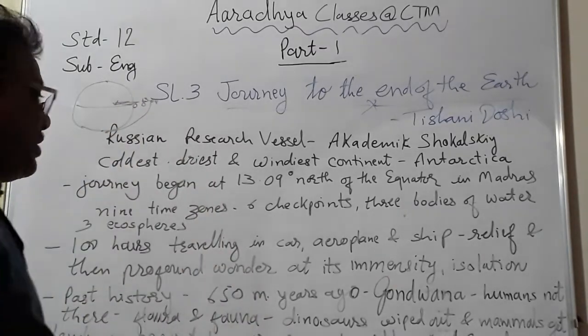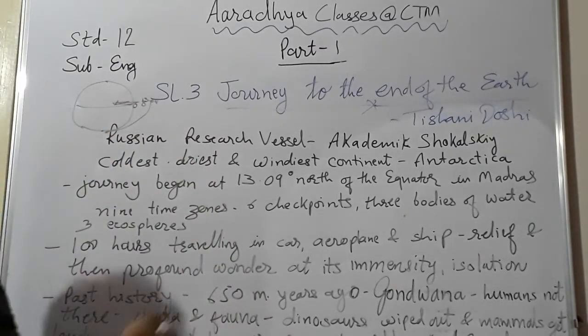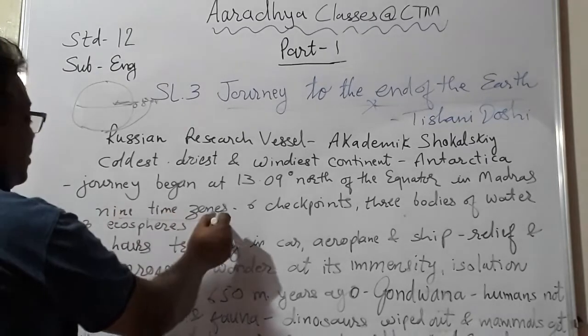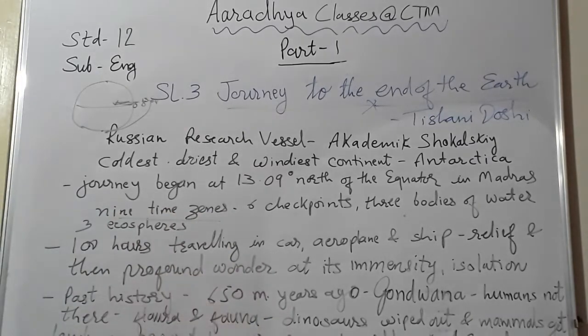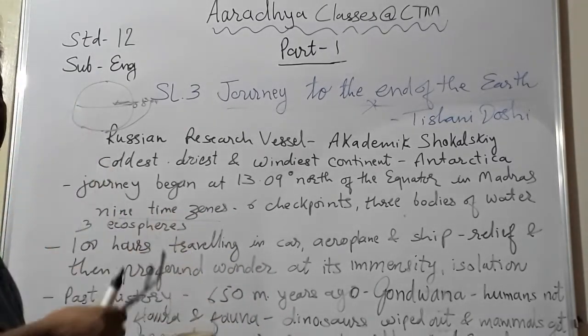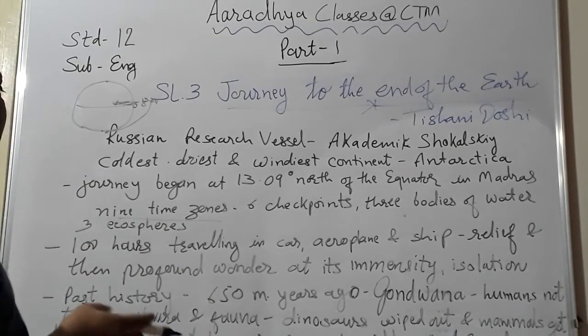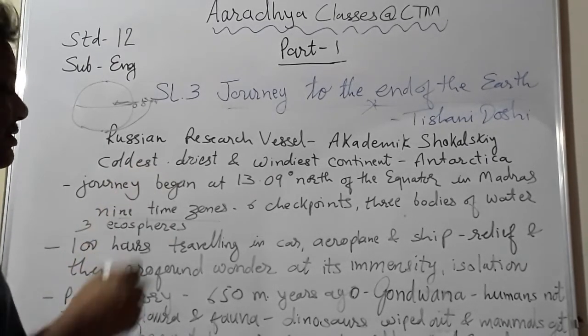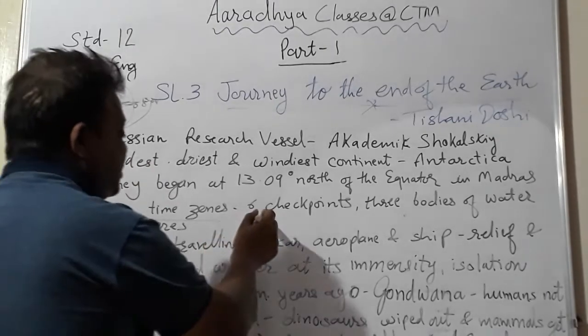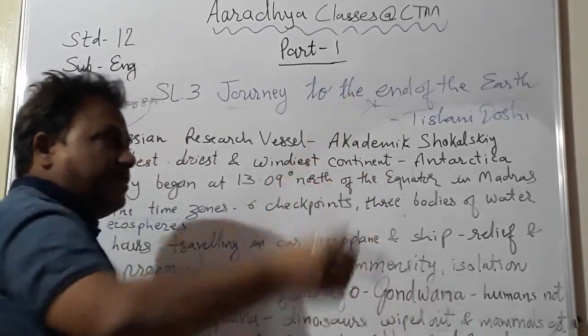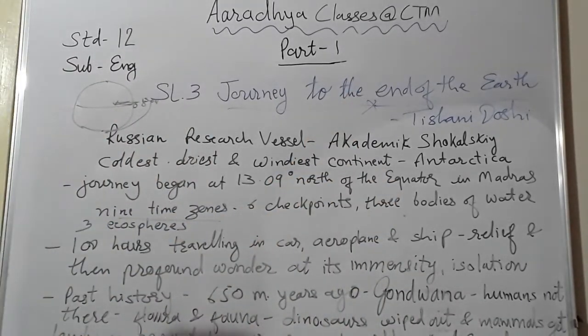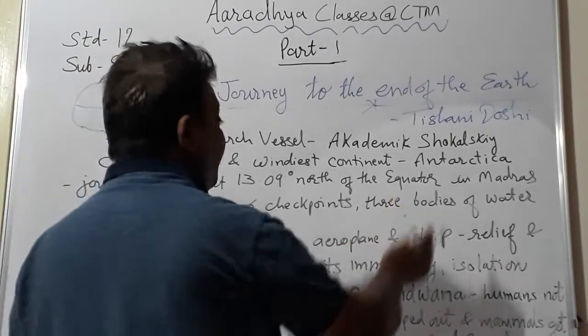So it is a long journey. There are so many time zones. 9 time zones involved. Now if you go to USSR, in USSR there are maximum time zones. Sorry, 6 time zones are there in Russia. Then 6 checkpoints. Checkpoints means the borders of the different countries. And 3 bodies of water.